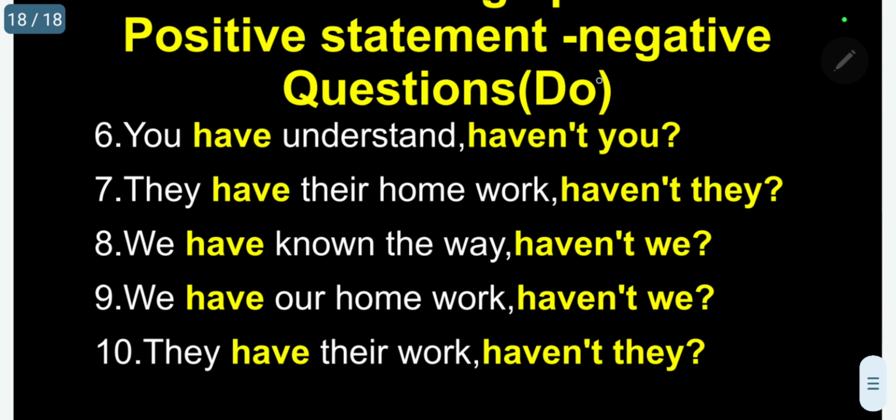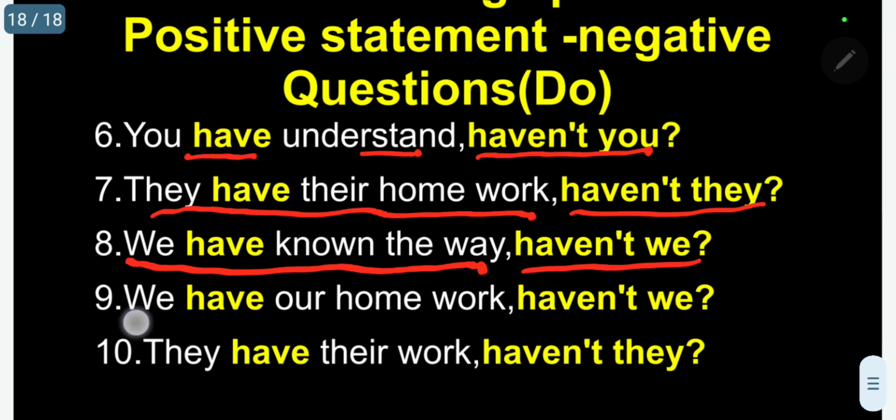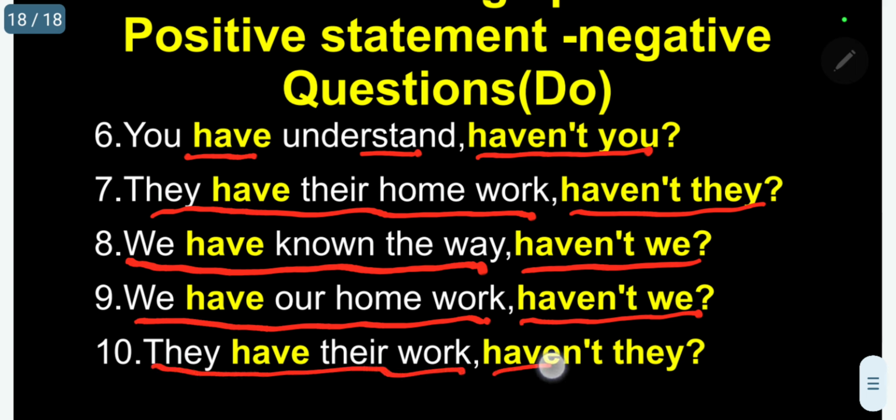Five more examples. You have understood, haven't you? They have their homework, haven't they? We have known the way, haven't we? We have our homework, haven't we? They have their work, haven't they? In all the cases, in the positive statement I am using the auxiliary verb have. In the tag question, I am using haven't.